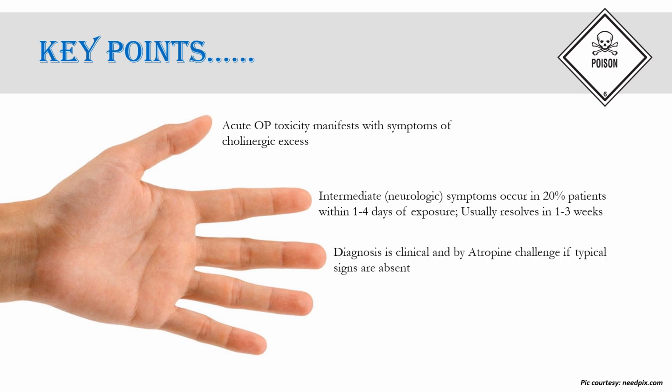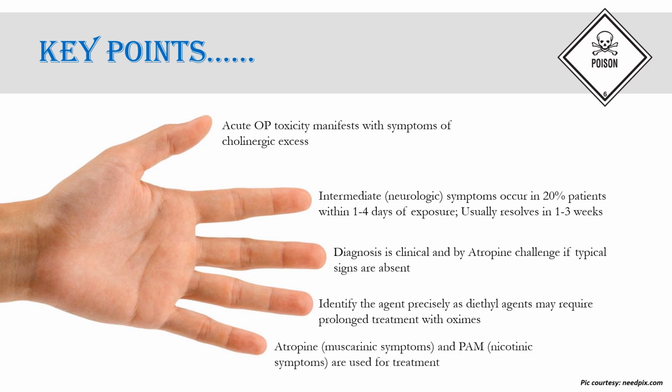The diagnosis of organophosphate poisoning is on the basis of clinical symptoms and signs. One can use the atropine challenge test if typical signs are absent. One must try and identify the precise agent causing the toxicity, as diethyl agents require prolonged treatment with oximes because they reactivate and age slowly. Atropine for muscarinic symptoms and pralidoxime for nicotinic symptoms are used for the treatment of organophosphate poisoning.